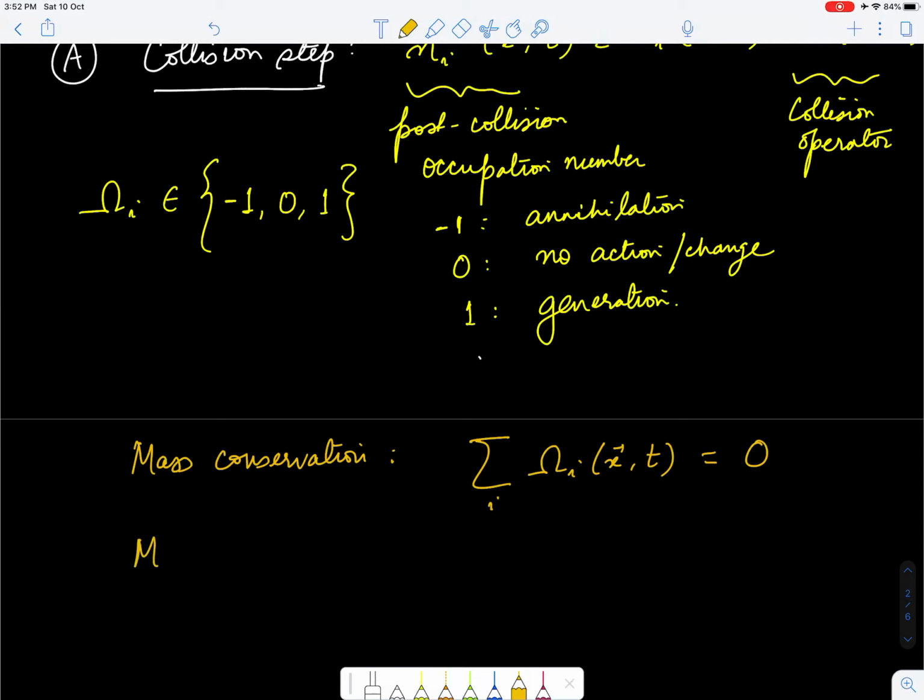And for momentum conservation, the sum of Ci omega i at any x comma t should be 0.